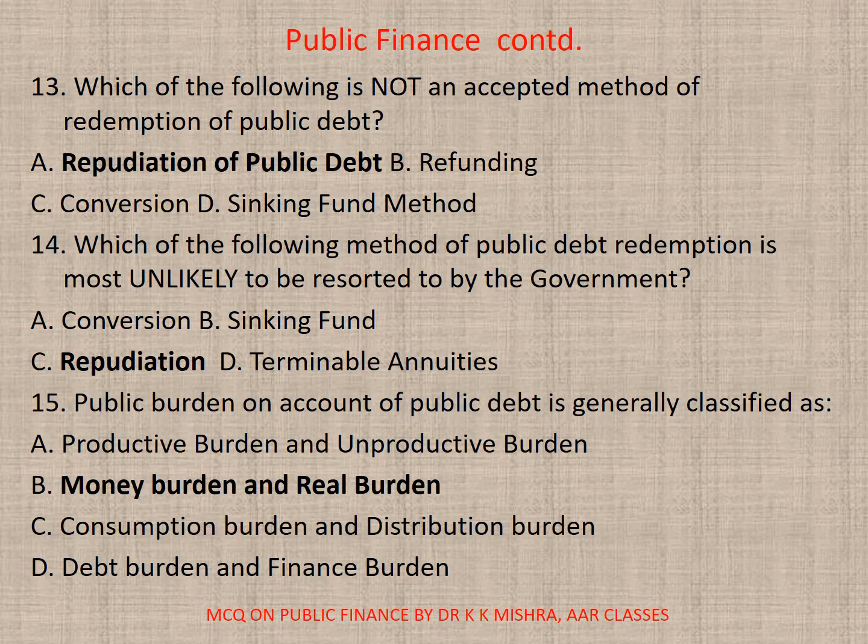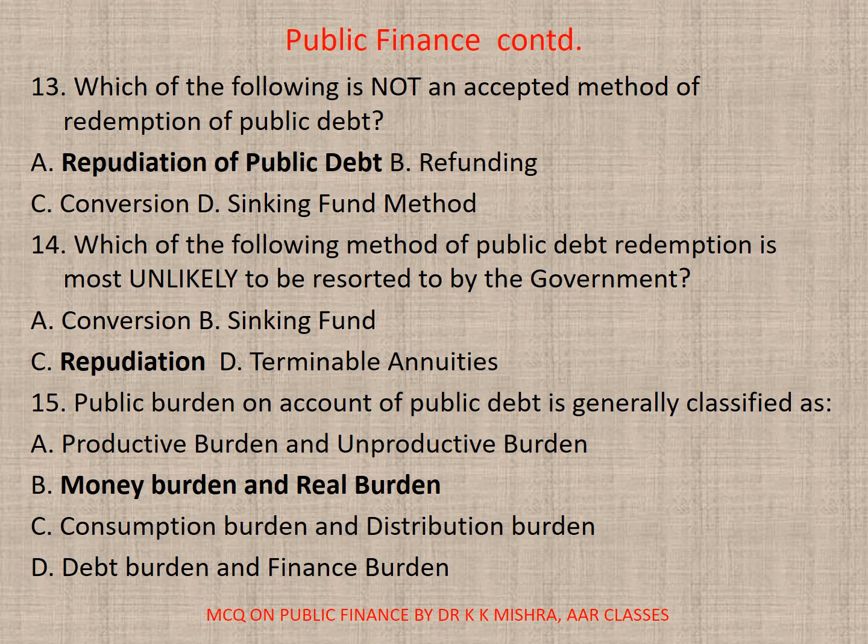14. Which of the following methods of public debt redemption is most unlikely to be resorted to by the government? A. Conversion, B. Sinking fund, C. Repudiation, D. Terminable annuities. Correct option is C.